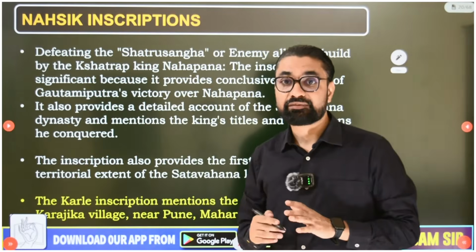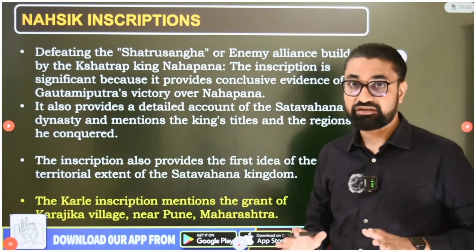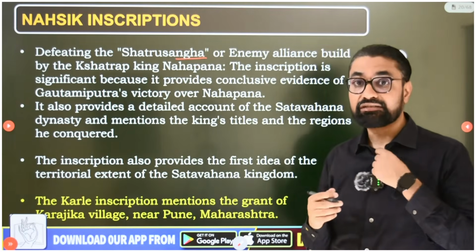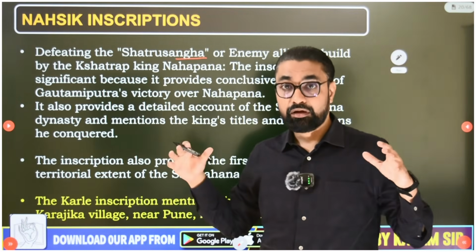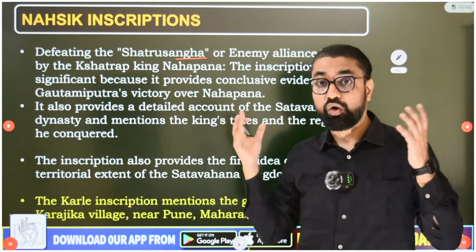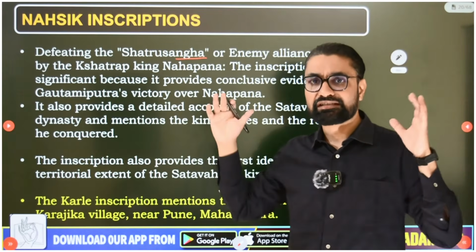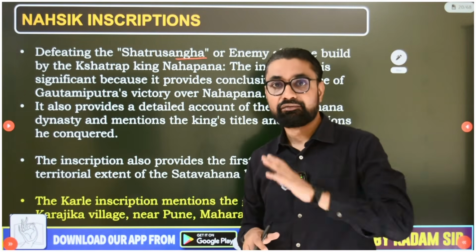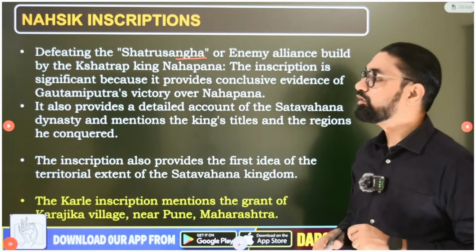So these inscriptions, I told you, give information about the destruction of the Kshatrap dynasty. So, defeating the Shatru Sangha. Shatru Sangha means these Kshatrap guys came to attack Gautamiputra Satkarni by bringing all their family, feudal lords, everyone together. They created a big alliance, and that entire alliance of the Kshatrapa dynasty was defeated by Gautamiputra Satkarni.